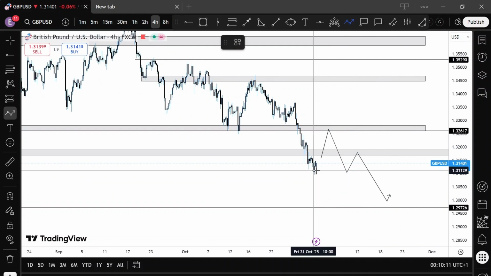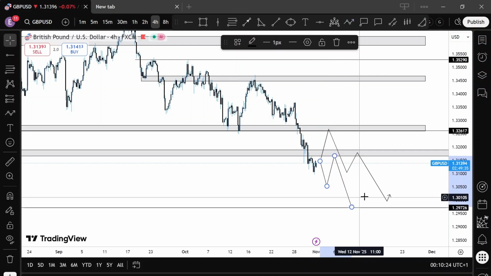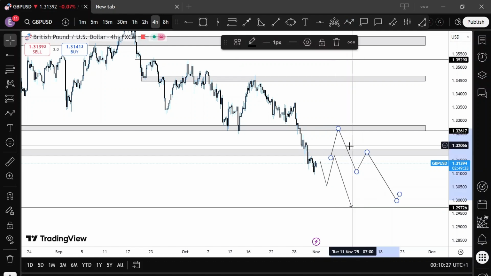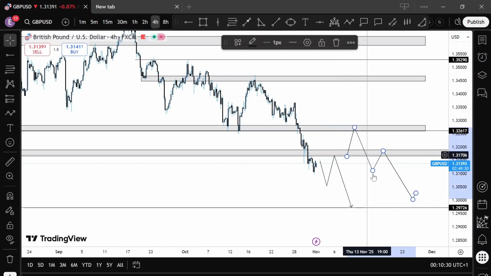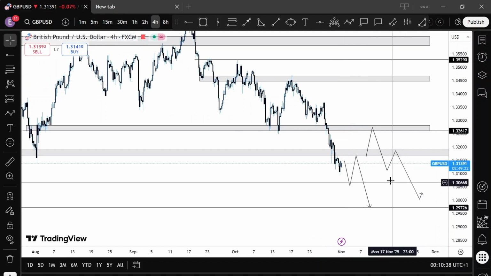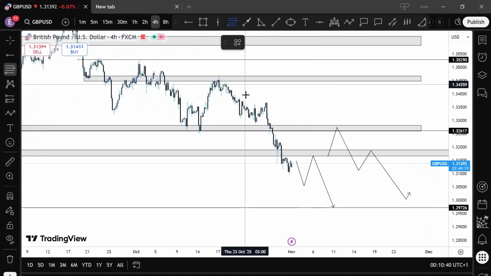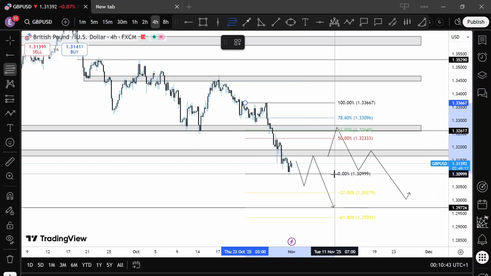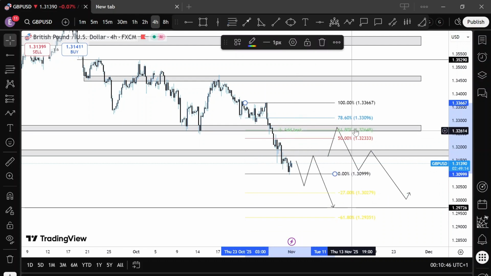Or we could get, at market open, which is open right now, a possible new low created, then we can create a pullback to this region here and then a continuation to the downside. So basically, either we get a pullback of price to 1.3275 before we start continuing to the downside. We can confirm this with a Fibonacci retracement tool here. So this is perfect, it sits at 1.8 or around the 50% retracement region there.